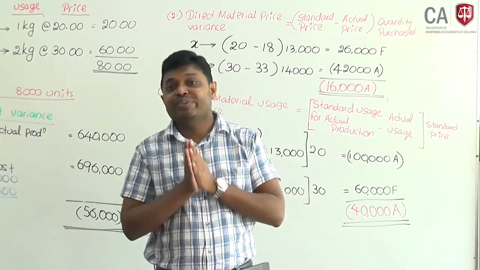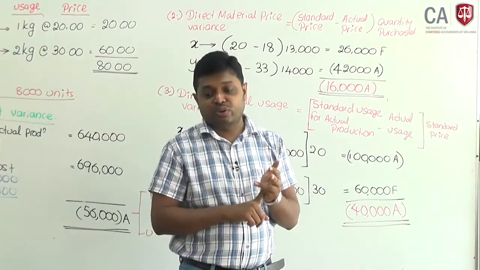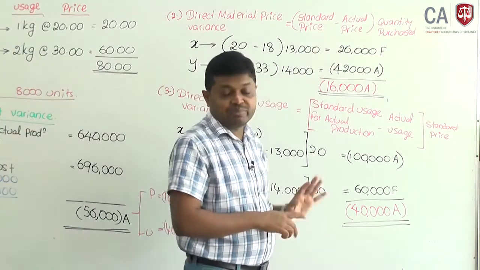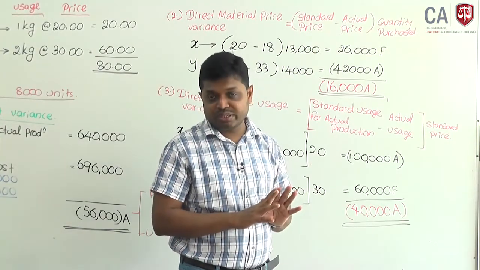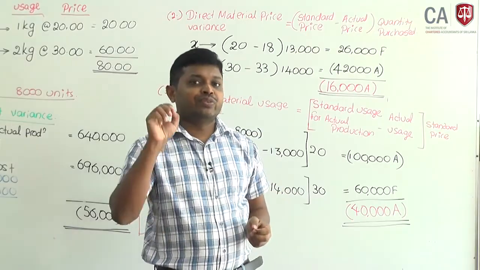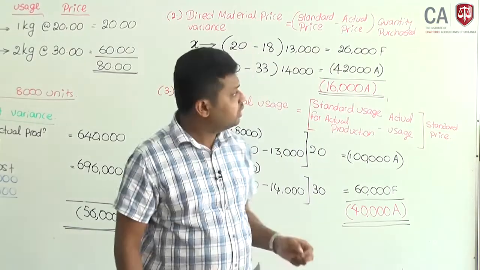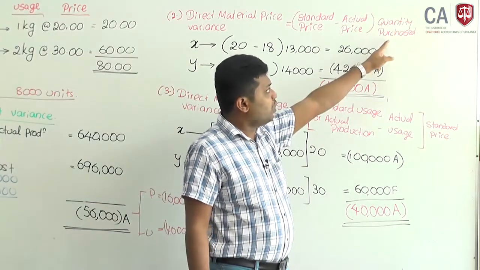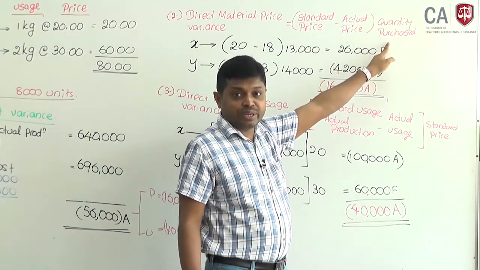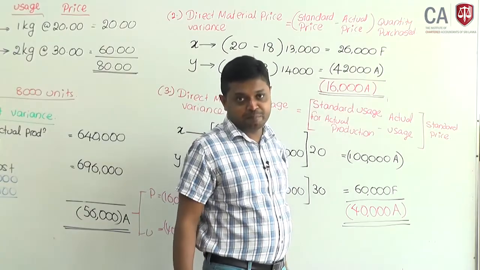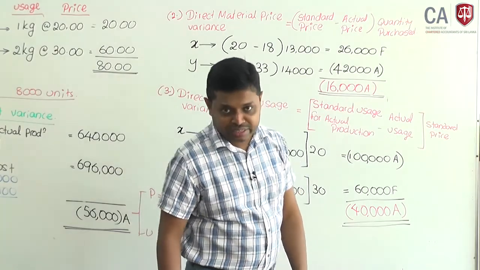But if you value your closing stocks at actual cost, you should use quantity used instead of quantity purchased. That change needs to be done.